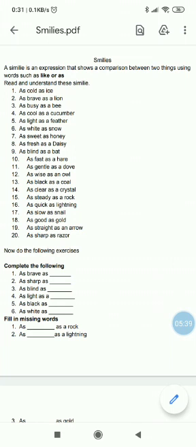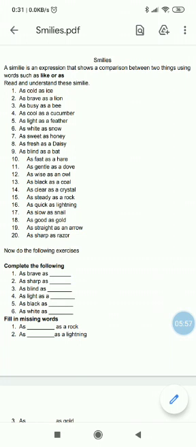Arrows are always straight, so arrows are compared with straightness. As sharp as razor. Now razor, with what your dad or your father shaves, so the razor is always very sharp, so it is called as sharp as razor. Now do the following exercises.